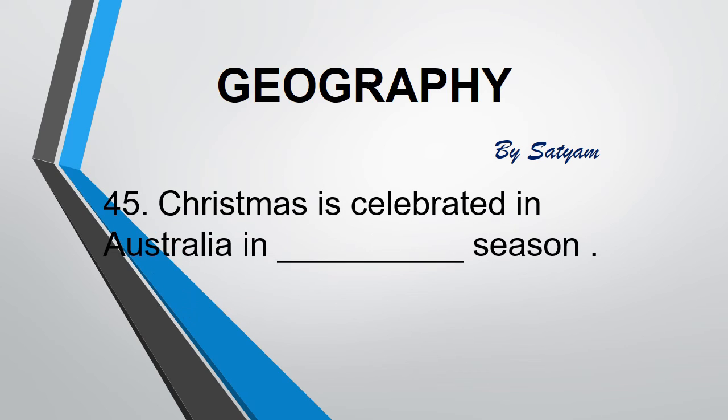The next question is, Christmas is celebrated in Australia in dash season. The answer is summer season. When it is summer in the northern hemisphere, it is winter in the southern hemisphere. When it is winter in the northern hemisphere, it is summer in the southern hemisphere due to the tilt of earth.